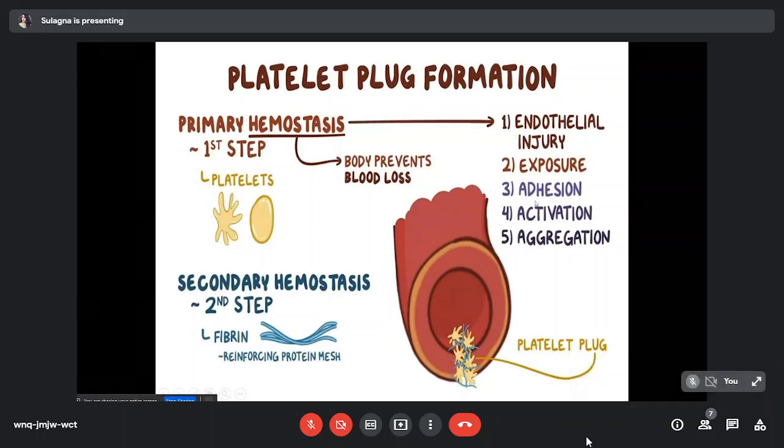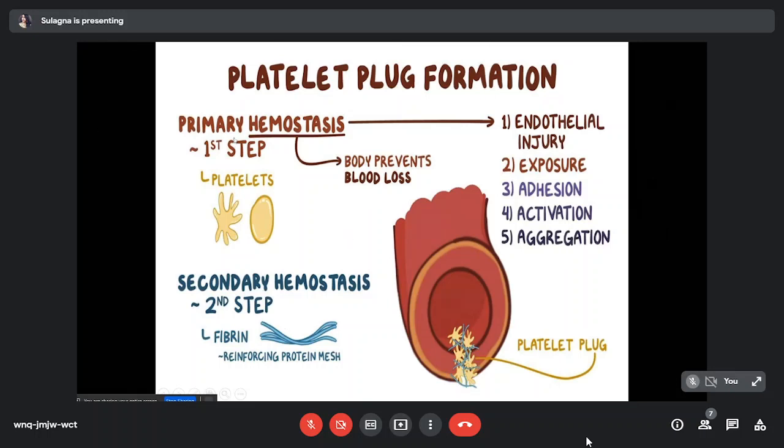After adhesion, platelet gets activated, and then it undergoes shape change. After the shape change occurs, platelet secretes certain types of granules which are stored in its cytoplasm, and these granules help in recruitment of further platelets and cause platelet aggregation. Thus by aggregation of platelets, the primary hemostatic plug is formed.